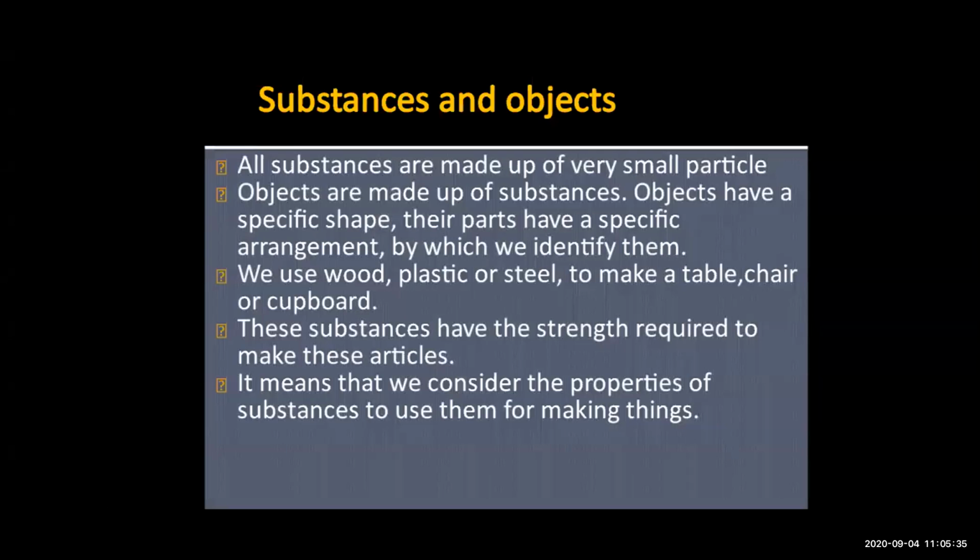It means that we consider the property of substances to use them for making things. So whenever you want to make something, the point you take into consideration is that the substance should have strength to make an article. If the substance does not have any strength, we cannot make any object from it. So the property of the substance is that it should have strength to make any type of object.